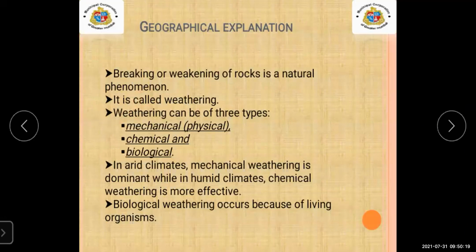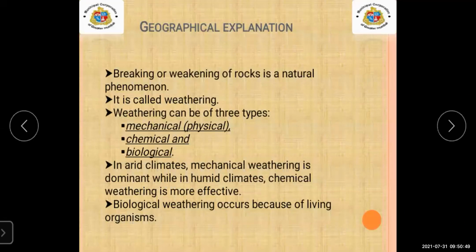Weathering can be of three types: mechanical, chemical, and biological. Mechanical weathering means physical weathering. In arid climates, mechanical weathering is dominant, while in humid climates, chemical weathering is more effective. Here there is a comparison between the three types of weathering.